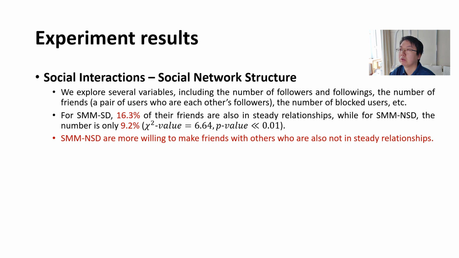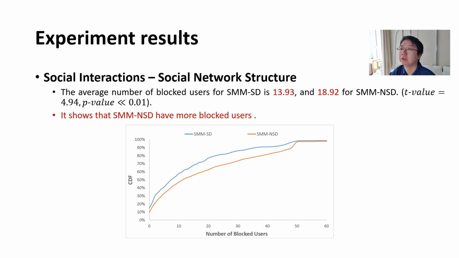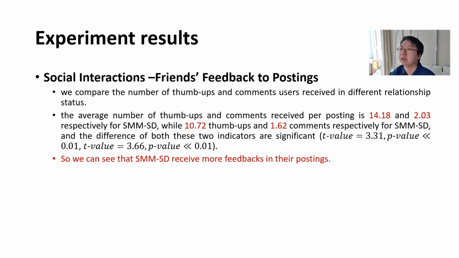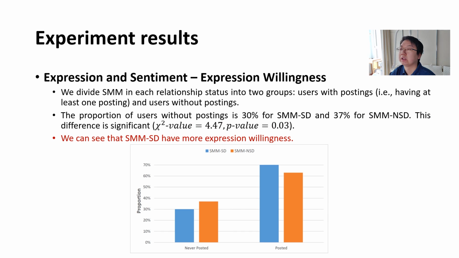We explore several social network structure variables. We find that sex-married women not in a static relationship are more willing to make friends with others who are also not in static relationships. We also found that sex-married women not in a static relationship have more blocked users. We compared the number of thumbs up and comments users received in different relationship statuses. The results show that sex-married women not in static relationships receive more feedback on their postings. We can see that sex-married women in static relationships have more expression values.